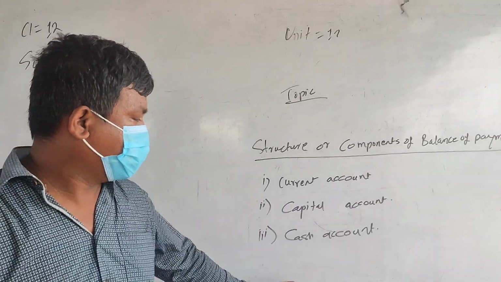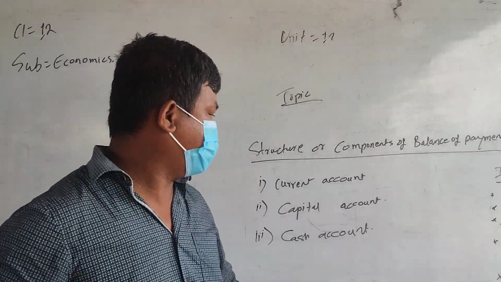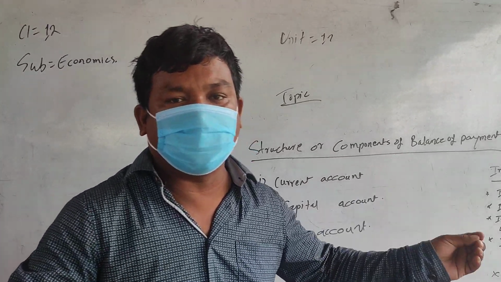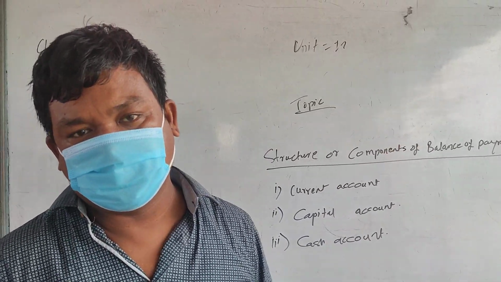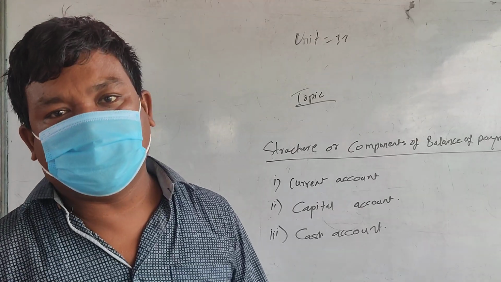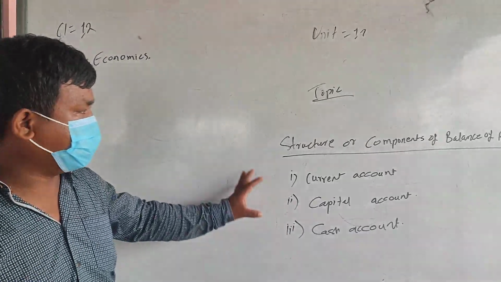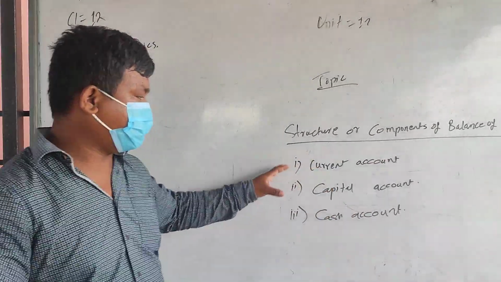Otherwise, if there is a deficit in both the foreign account and the capital account, there won't be any cash reserve. The cash account will be empty. There will be no cash reserve. So these are the components of balance of payment I have explained.